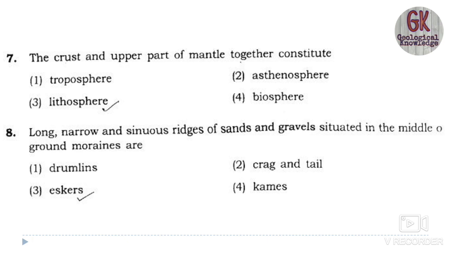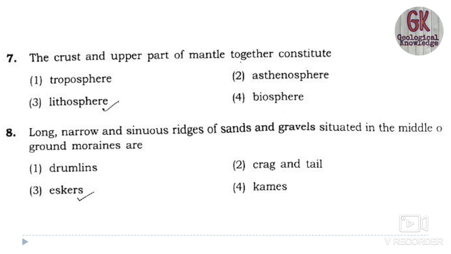That clue is not given in this question, but they also run parallel to the direction of the ice movement, and eskers are formed due to the deposition of gravels and sand by the inglacial and the subglacial streams. So you have another clue, that is gravel and sand.